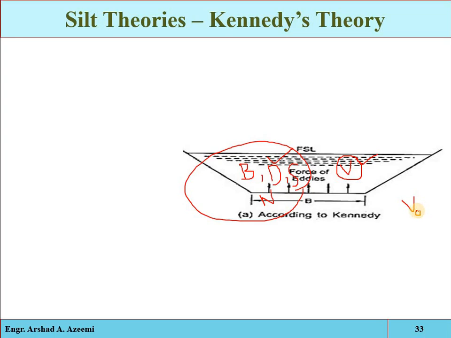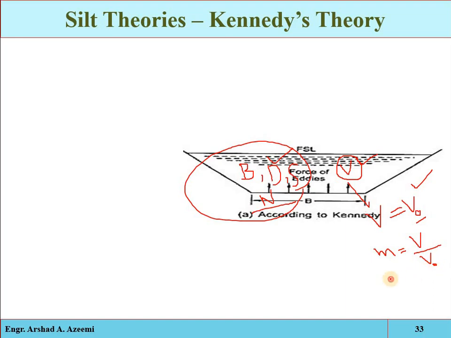Now we have to design such a cross section that the average mean velocity of the canal becomes equal to the critical velocity. Remember, Kennedy just defined the critical velocity; he derived an empirical equation for it. Now we have to play with these parameters to come up with a mean velocity equal to the critical velocity. Then we will say that the design is stable. Clear? For that purpose we have a term called the critical velocity ratio, m, which is the ratio of the mean velocity divided by the critical velocity.